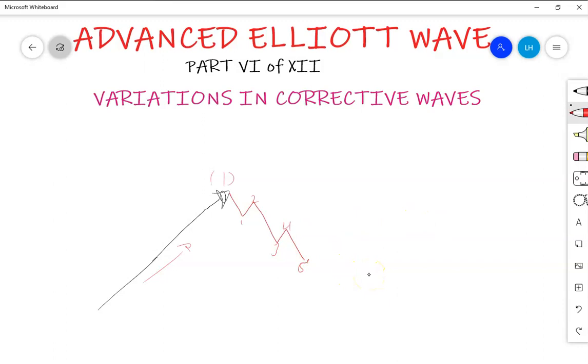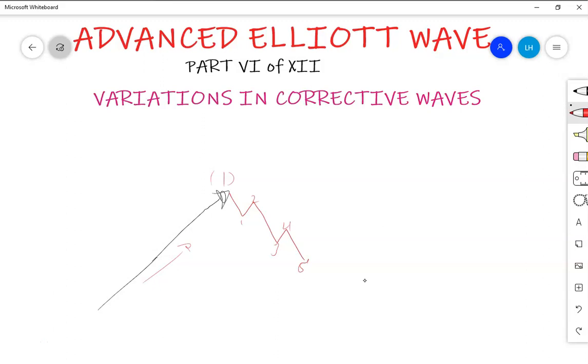A flat has got the ABC. It is a 3-wave move, but its internal structure, its first wave, has got 3 waves. I think you know the issues on the flat. I cannot dig deep on those flats, but what we need to see is how a flat may exist here.